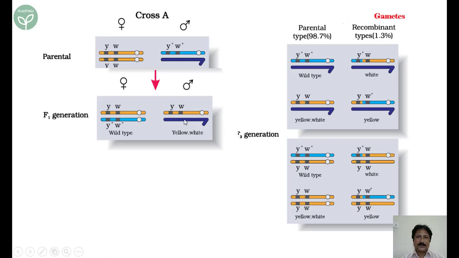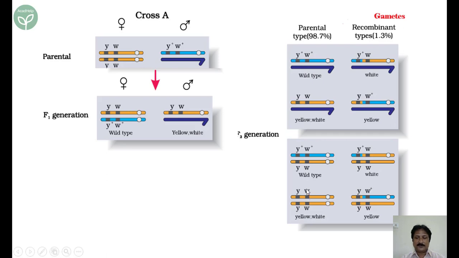So this is over. Now the X chromosome of the male can pair with this one, Y plus W plus. So here you get Y plus W plus. This X chromosome of the male can pair with this X chromosome of the female. So you get this one. Okay? So these are the possibilities.